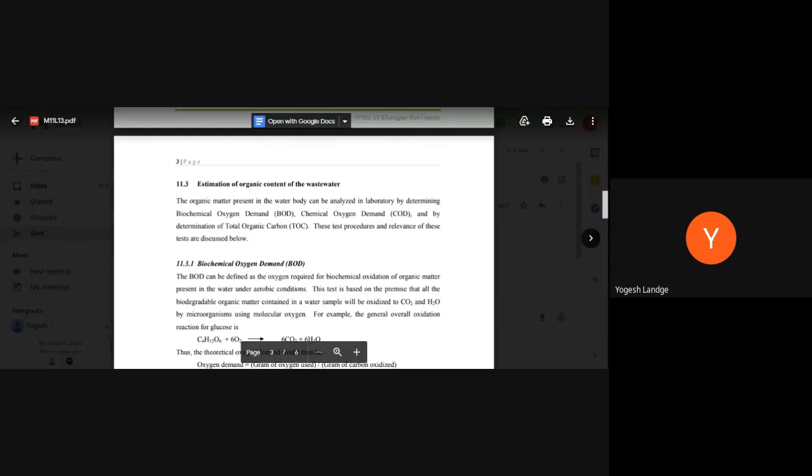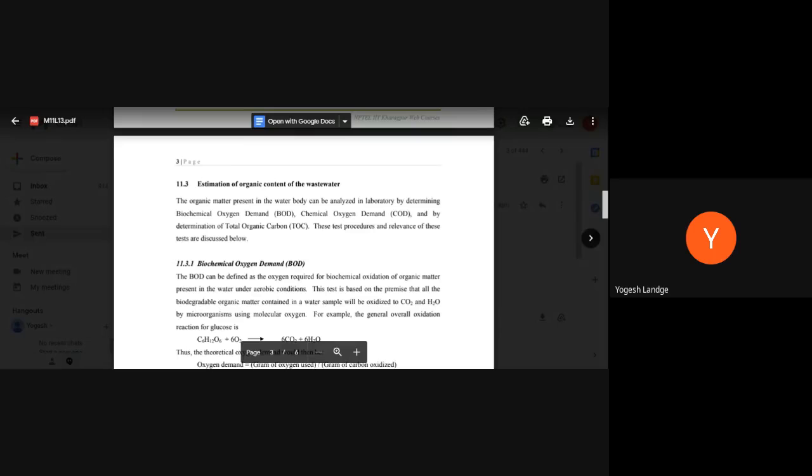This is theoretical initially, when we are designing any plant. For this process industry, this type of waste is generated. This may be the sample, and this may be the concentration of the waste, and now we need to reduce it. What process do we need to choose? Should we give organic treatment or inorganic treatment? Should I choose an aerobic process or an anaerobic process? Should I only give primary treatment, or is secondary and tertiary treatment needed? All these things are decided on the basis of the concentration of the waste and what type of waste it is.